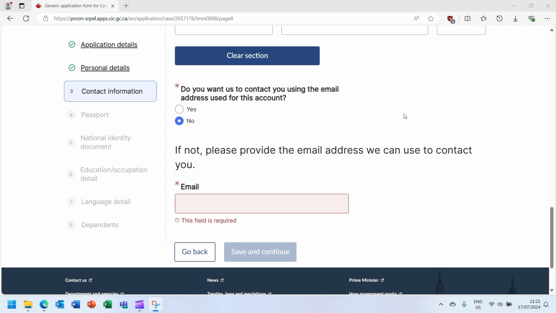Work your way through the rest of the sections of the generic application form for Canada and provide the required information for the principal applicant. As you go through the form, you will see a green check mark next to each section on the menu on the left-hand side. This green check mark indicates you have answered the mandatory questions in that section.